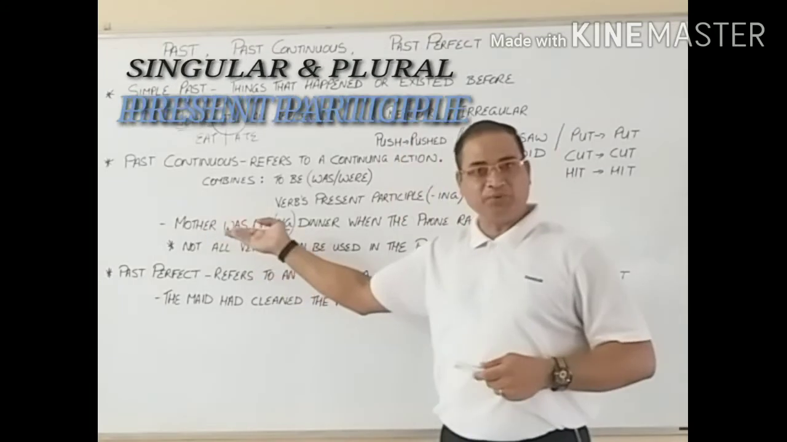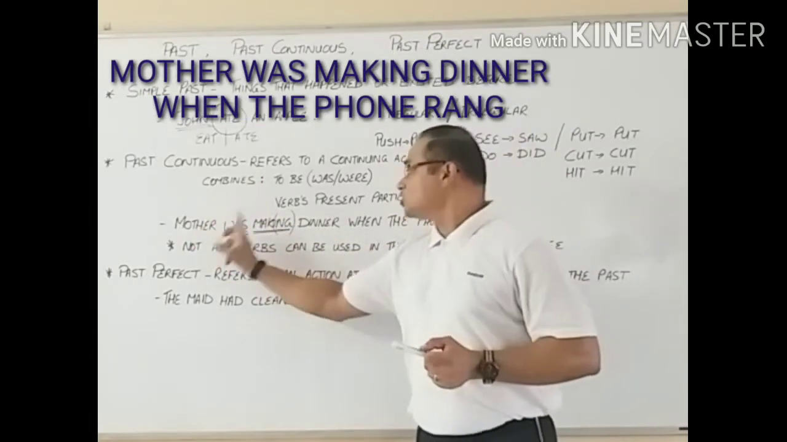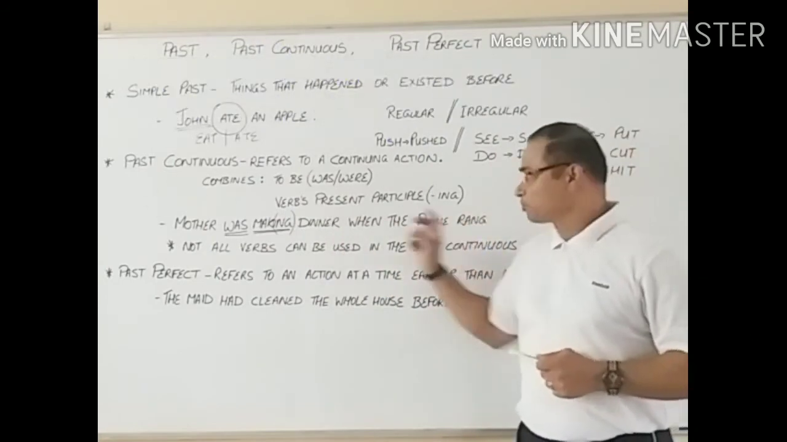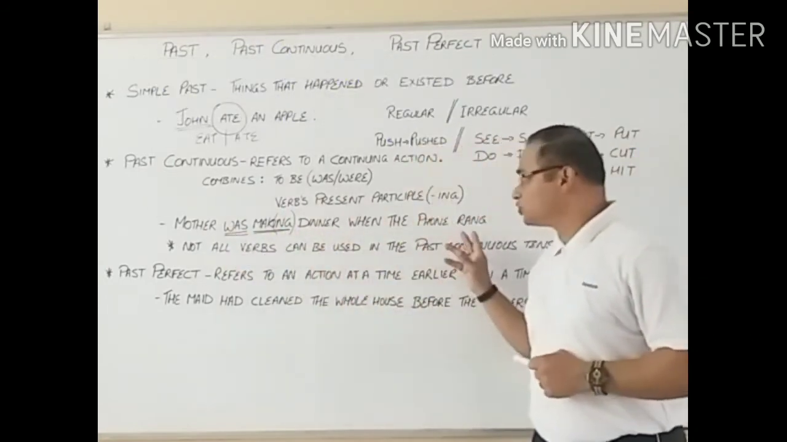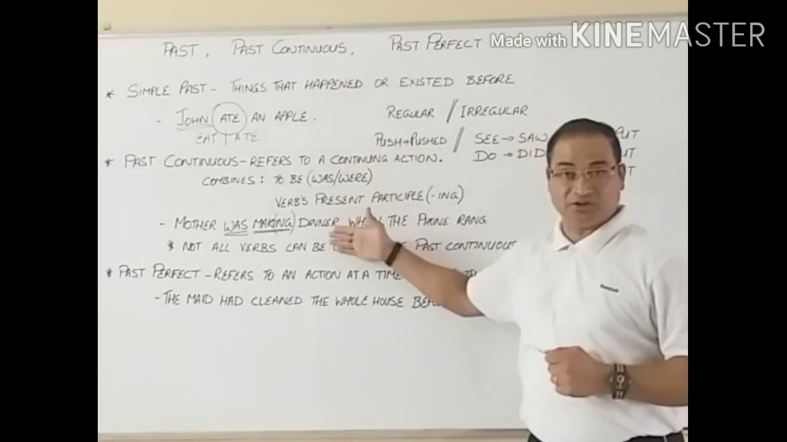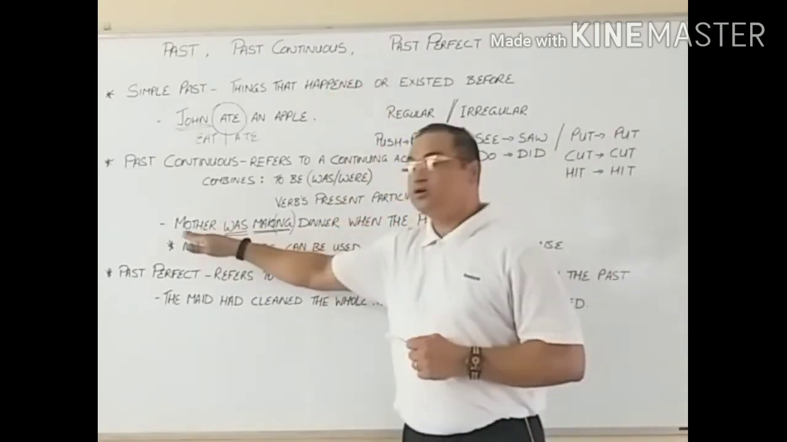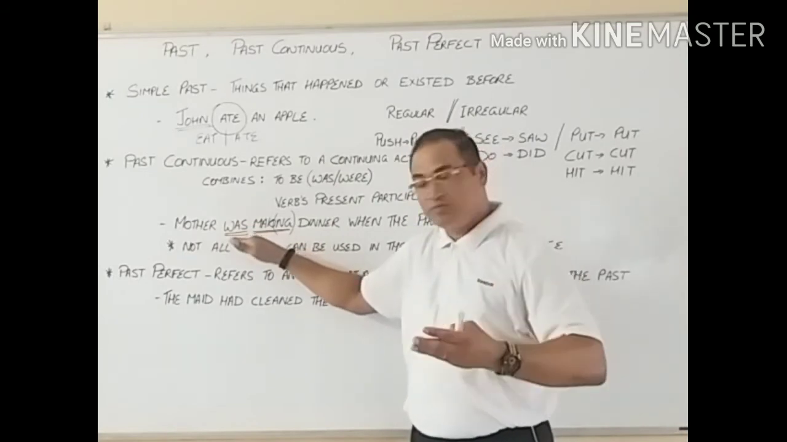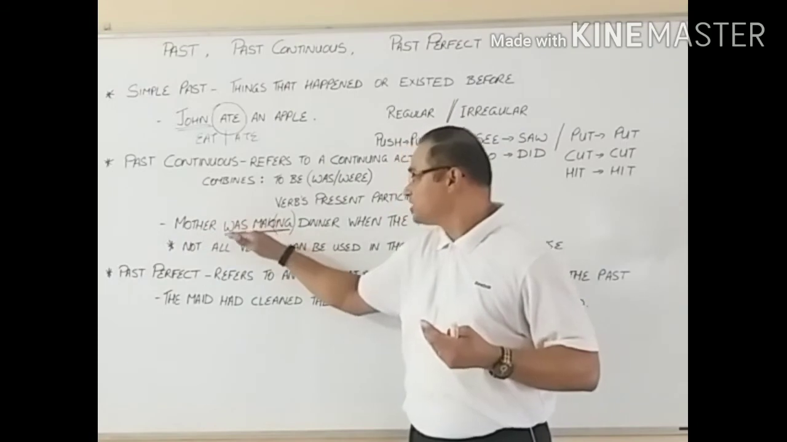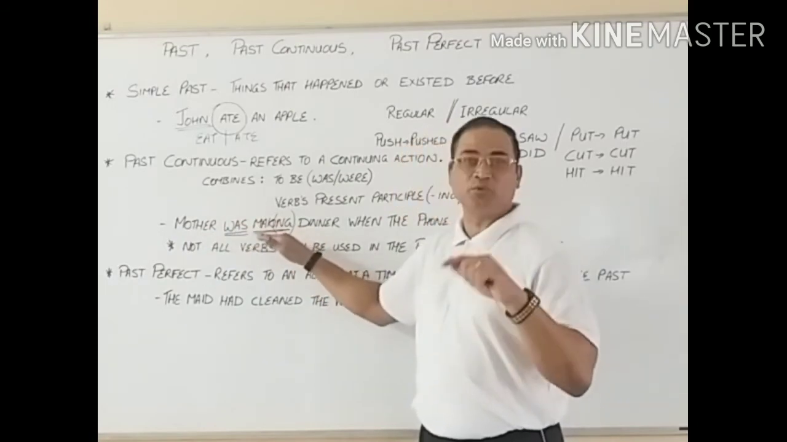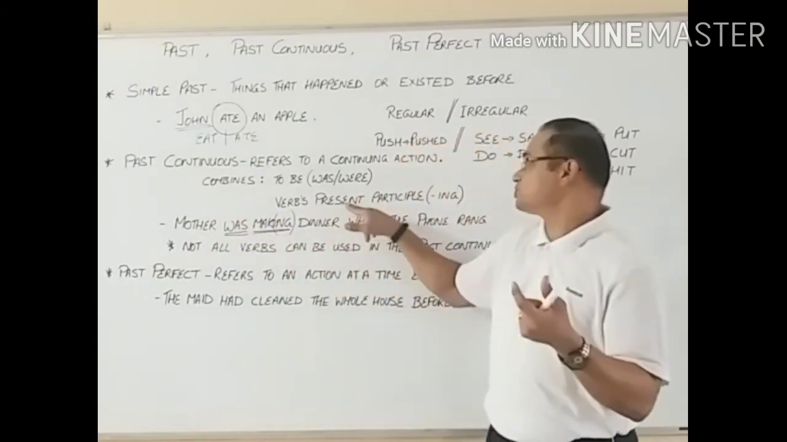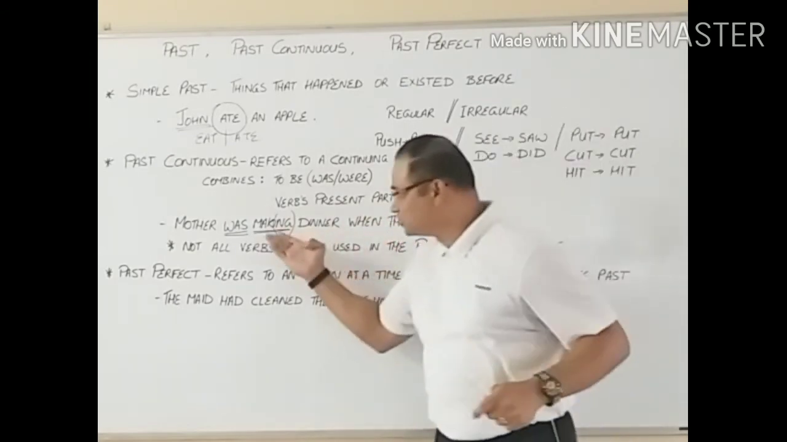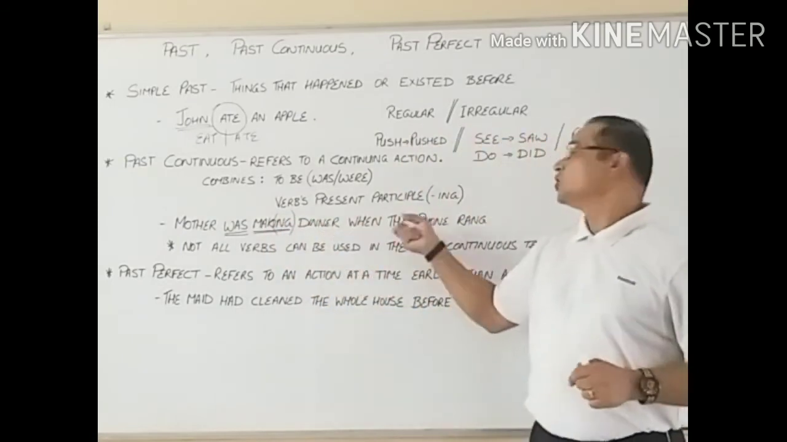Now look at the example given here. Mother was making dinner when the phone rang. There's a big difference between this and this. So mother was, using an auxiliary verb, singular subject, was. Making comes from the present word, like what we have said, the present participle, make, adding the ing, the gerund. So mother was making dinner when the phone rang.